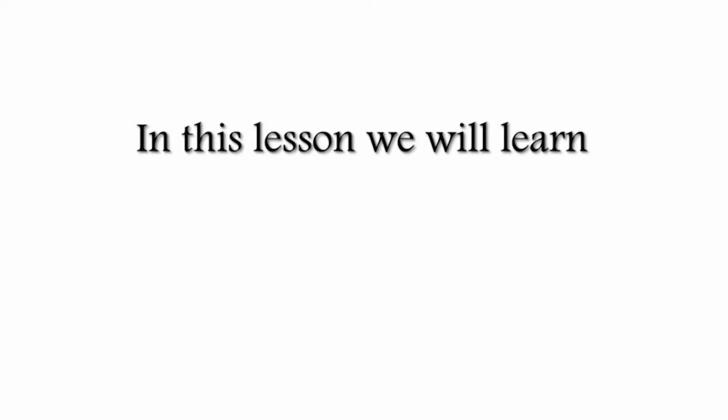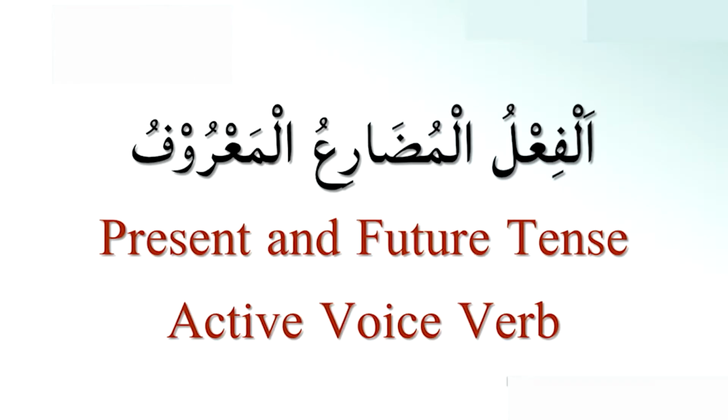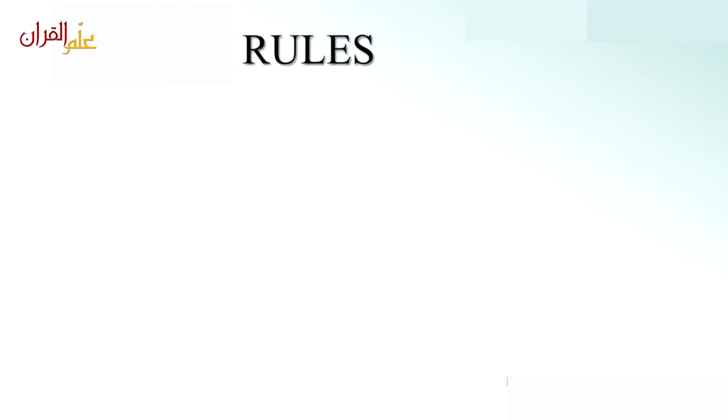Lesson 34. In this lesson, we will learn الفعل المضارع المعروف, present and future tense, active voice, verb. الفعل المضارع is present and future tense verb. It is one verb acting for present and future tense. المعروف is active voice, where the fa'il or the subject is known. So let's look at the rules.